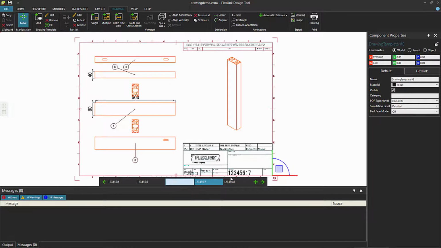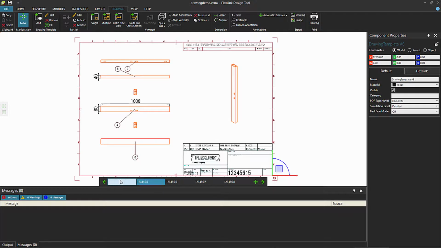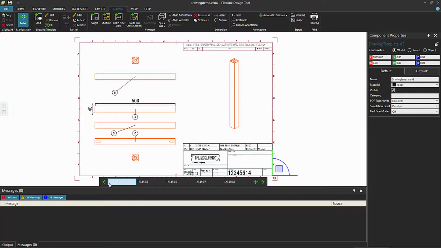Each of these drawings are numbered after the original drawing, and they get their own number on the end. And there we go. We now have our drawings.